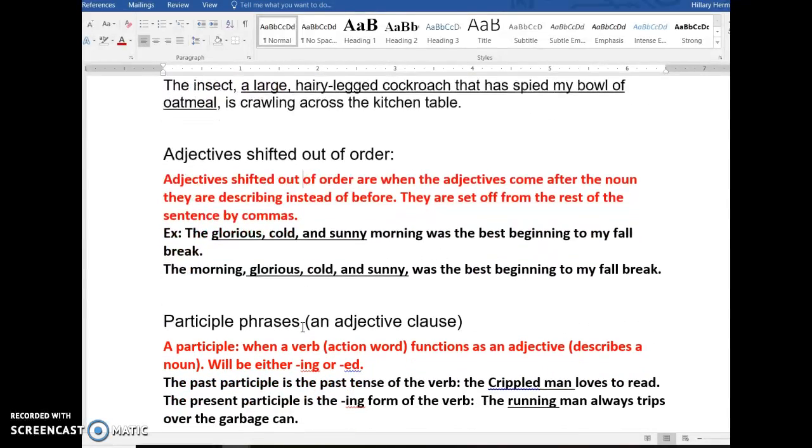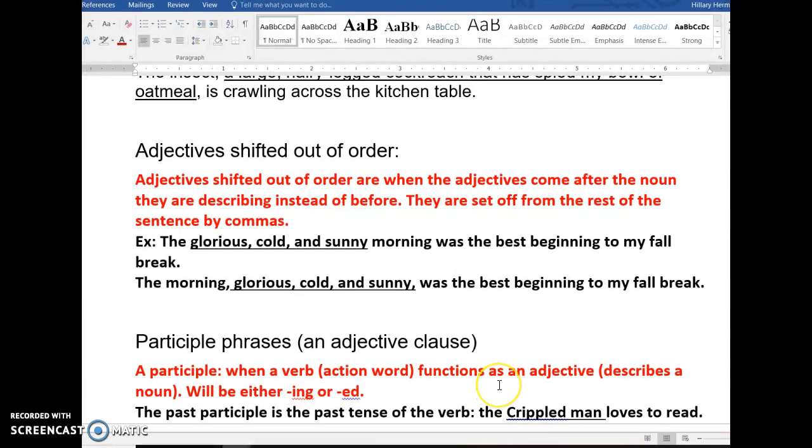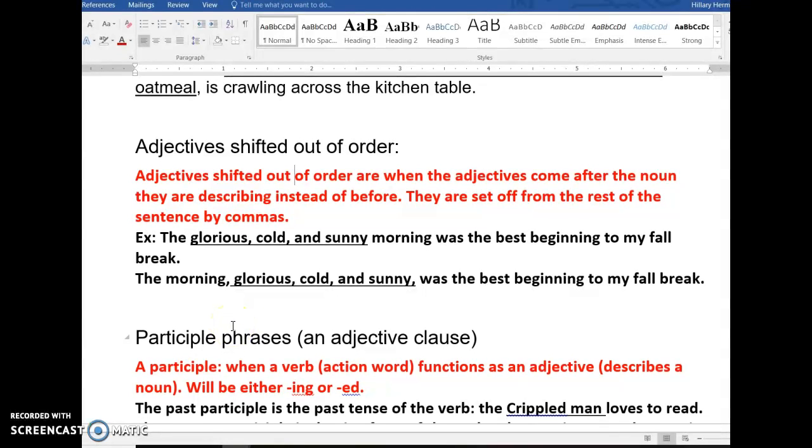Adjectives shifted out of order. This is when the adjectives come after the noun they are describing instead of before, and they are set off from the rest of the sentence by commas. So for example, the glorious, cold and sunny morning was the best beginning to my fall break. Very true. I've loved the mornings in the fall. But I could take these adjectives and put them after the noun. The morning, glorious, cold, and sunny, was the best beginning to my fall break.